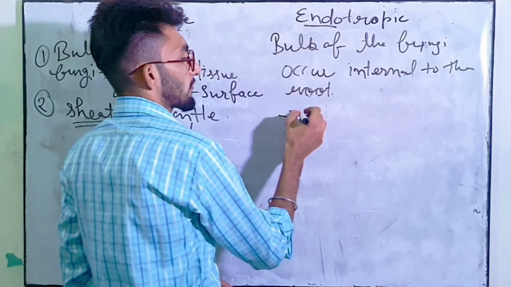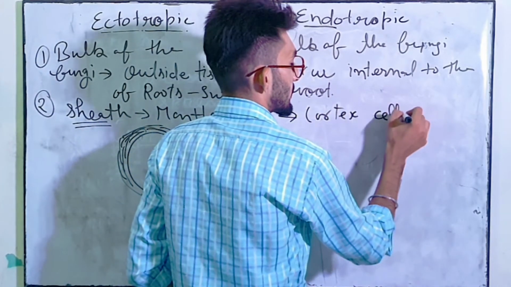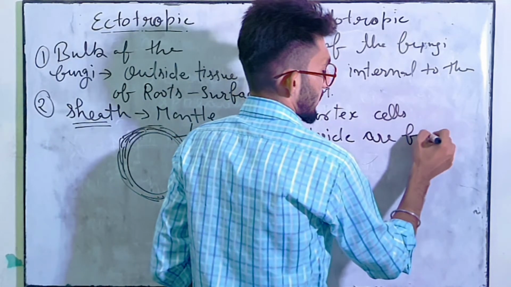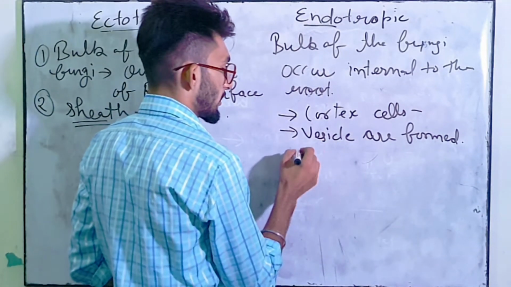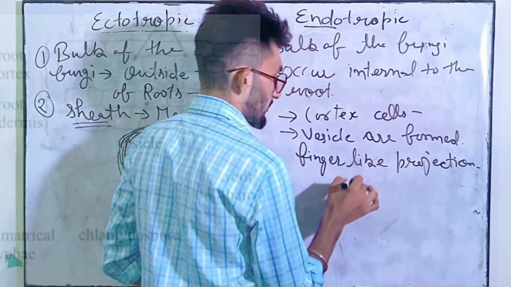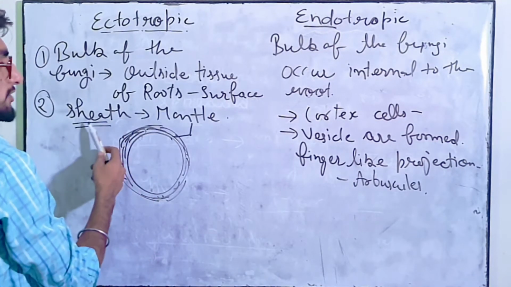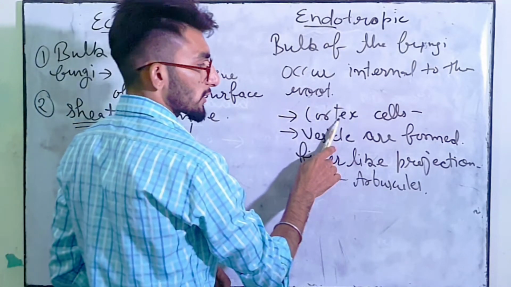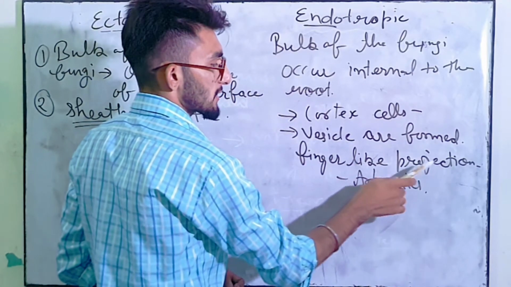But in this, fungi is present in the cortex cell, especially in which vesicles are formed. Okay, so कौन से सेल में प्रेजेंट है? जहां पे वेसिकल्स बनते हैं. And they form finger-like projections known as arbuscules. So mainly ये क्या बनाता है? शीट बनाता है around the root. And here fungi is present inside the cortex cells where vesicles are formed and finger-like projections are formed.